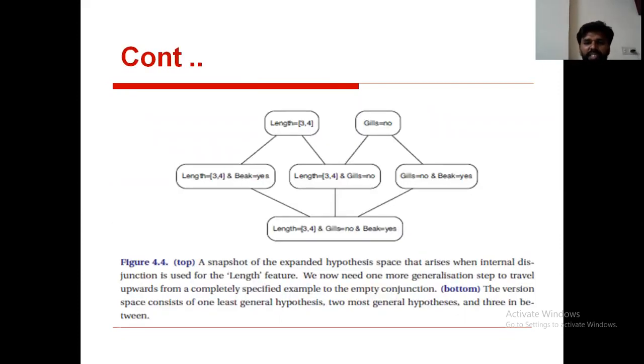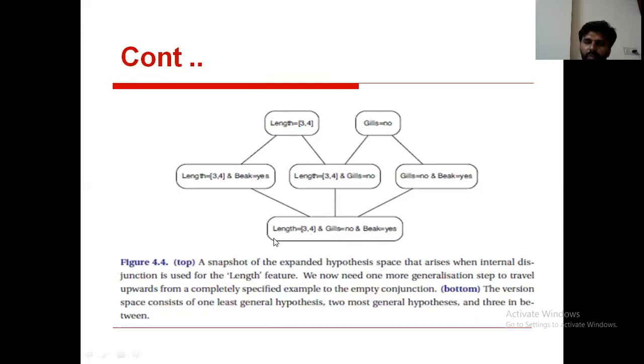Now observe this. This is a simple example. This simple example shows the hypothesis space, right? It gives a more general representation as well as a more specific representation. If you observe the bottom layer, it shows length is equal to 3,4 and gills is equal to no, and beak is equal to S. Observe this one here. Internal disjunction exists, right? This is disjunction: length is equal to 3 or length is equal to 4.